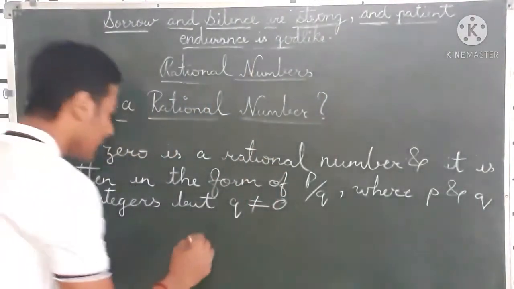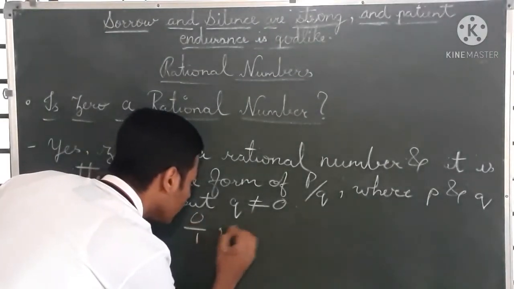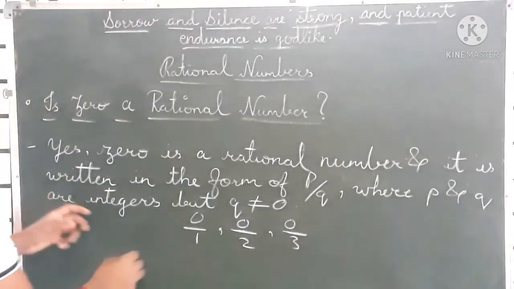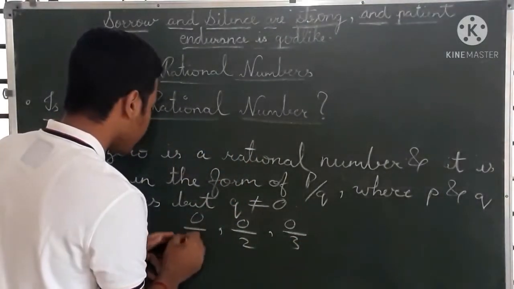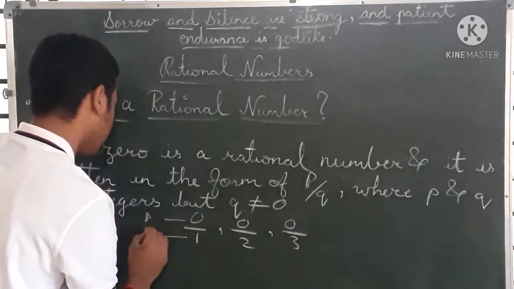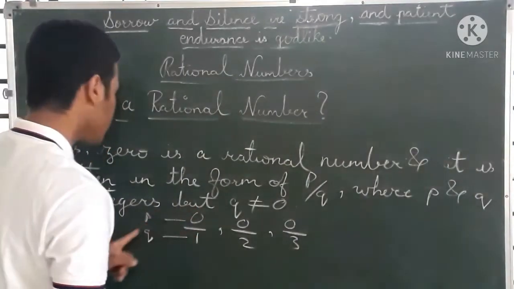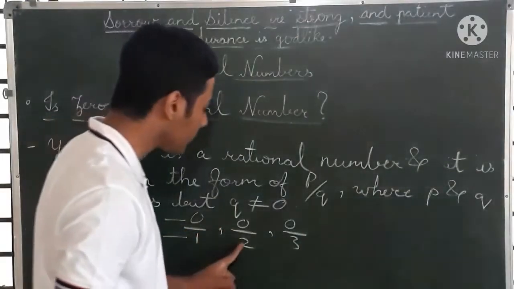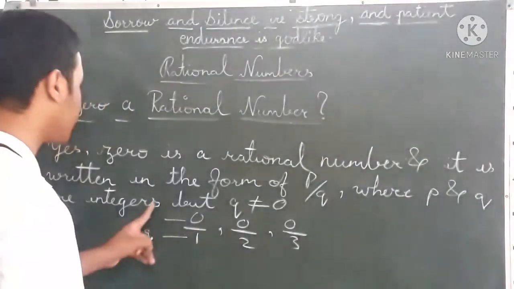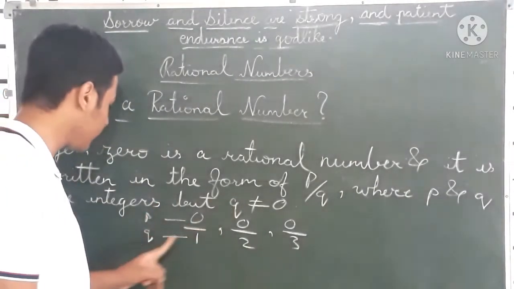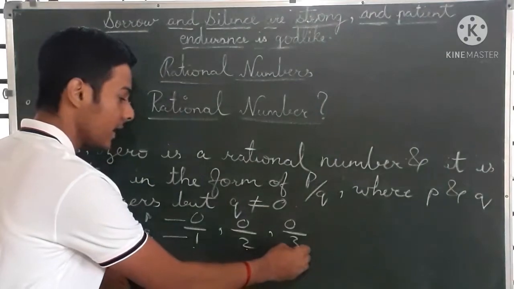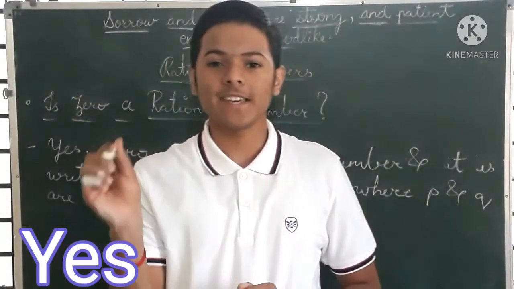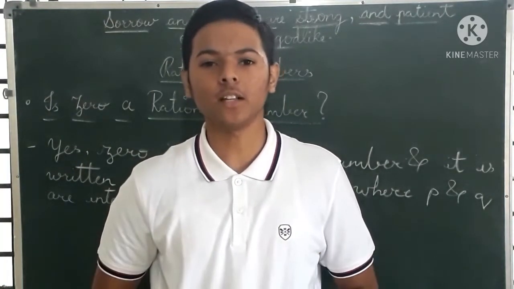For example, see, 0 by 1, 0 by 2, 0 by 3. Okay. So 0 is written in the form of p by q, where p and q are integers. 0 and 1 are integers. 0 and 2 are also integers. 0 and 3 are also integers. But q is not equal to 0. Q means 1, 2, 3 is not equal to 0. So by this we can conclude that yes, 0 is a rational number.